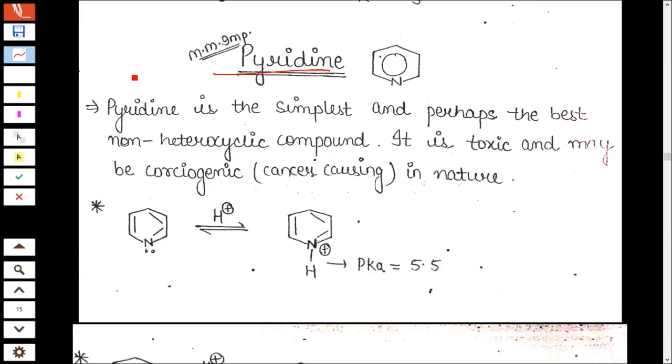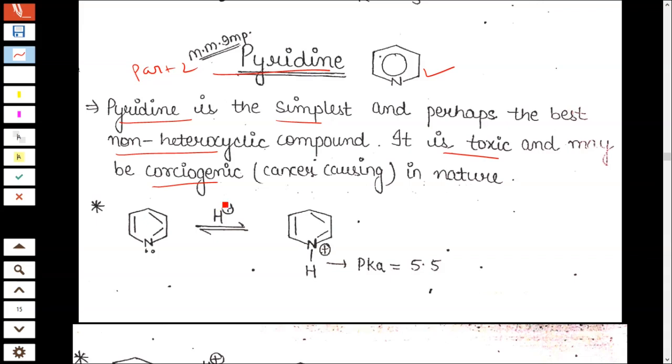PGTRB heterocyclic compounds, part 2. Pyridine. Pyridine is the simplest and best-known heterocyclic compound. It is toxic and may be carcinogenic. It's a cancer-producing chemical. It's pyridine.